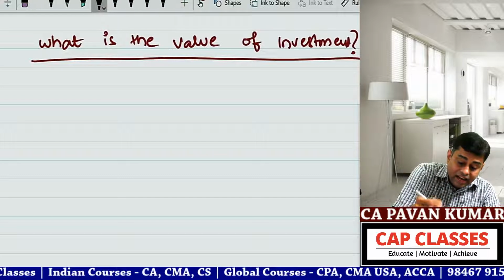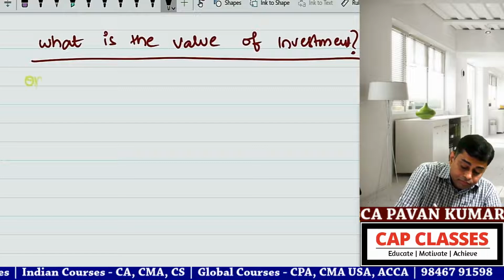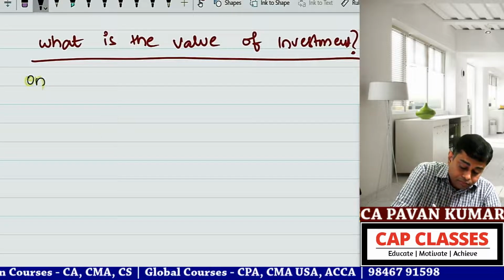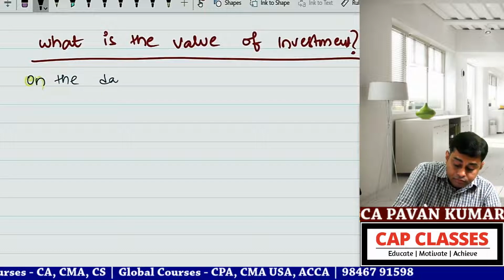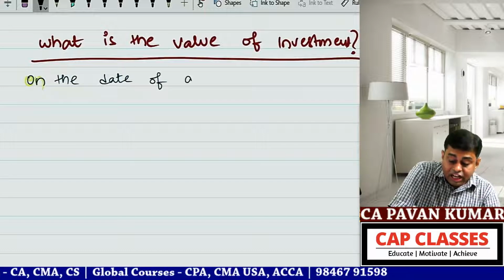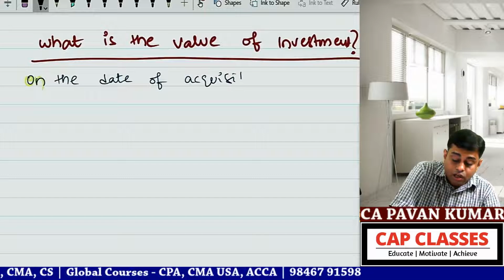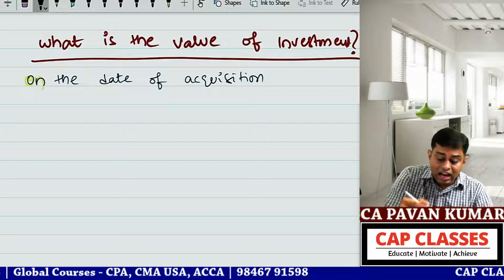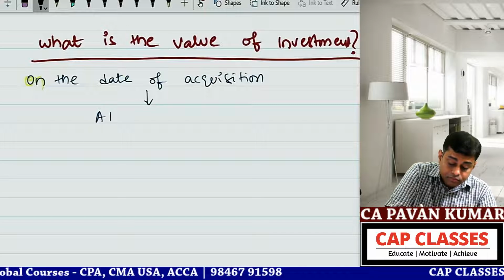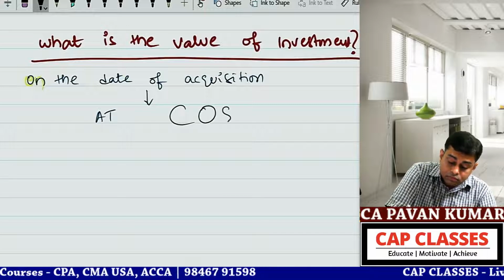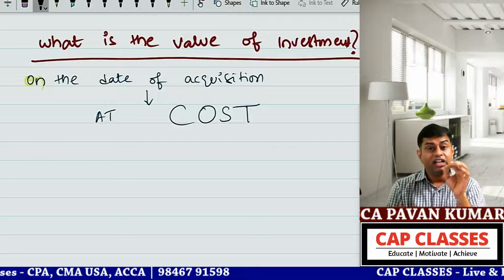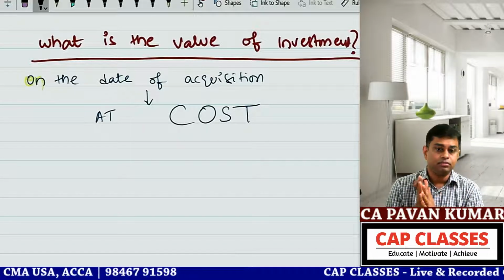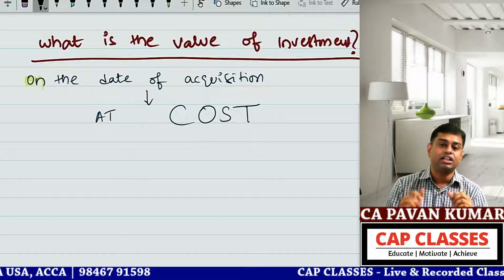So, on the date of acquisition, investment must be recorded at cost. This is called initial recognition.